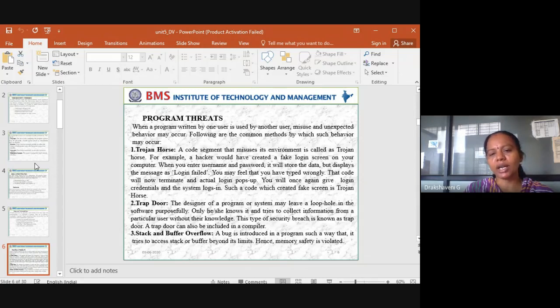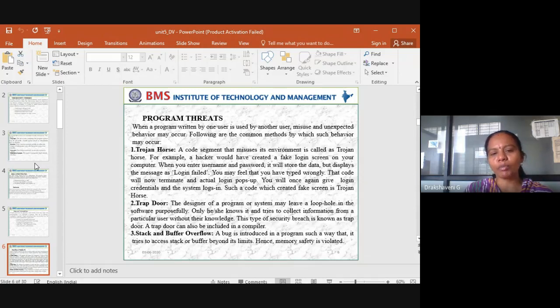Such a code which creates a fake screen is a Trojan horse. So what is it doing? This is the program threat, the Trojan, that is going on. So the next one is trapdoor.